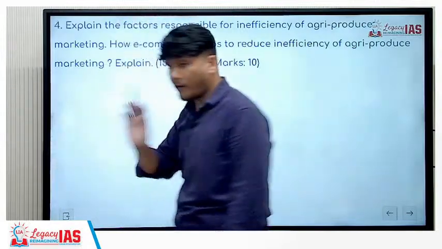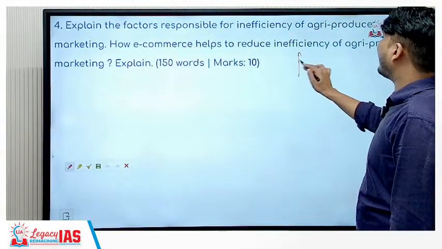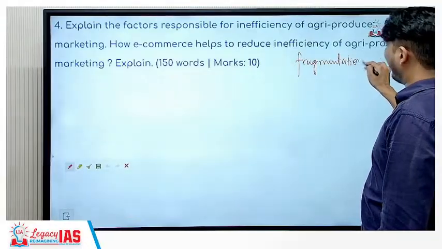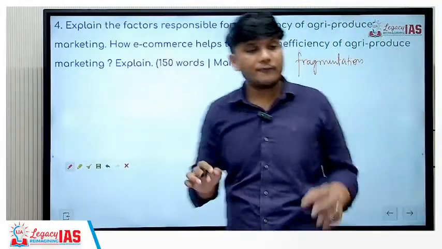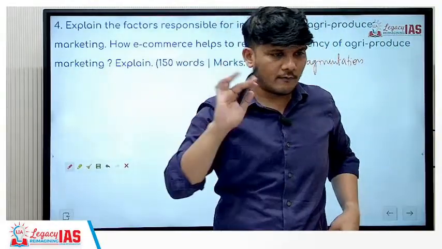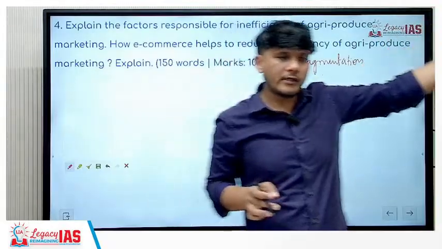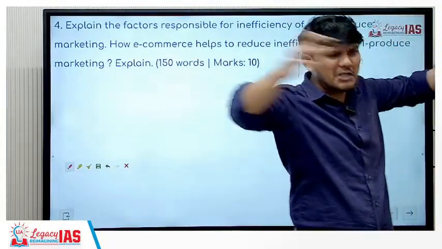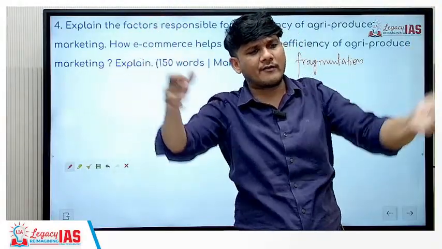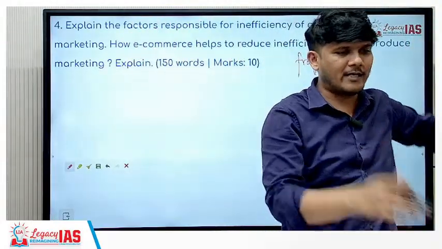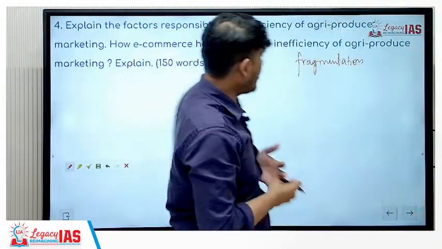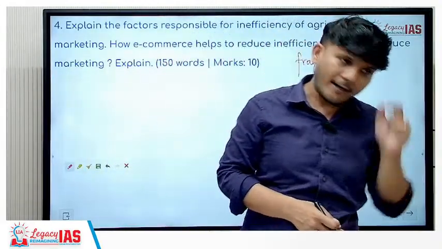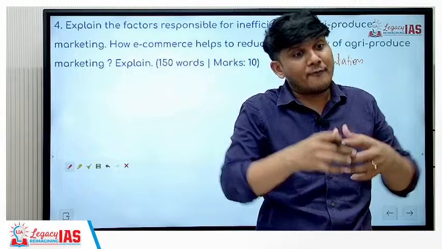The most important point is fragmentation. See, I'll give you an example. If in USA there is corporate farming, one corporate is doing the entire farming, won't they market it massively? Because they have millions of tons of maize that they are producing, they will market by their name. Everyone knows this brand of maize. In India, the majority of farmers are small and marginal farmers owning less than 2 hectares of land. So their produce is fragmented.